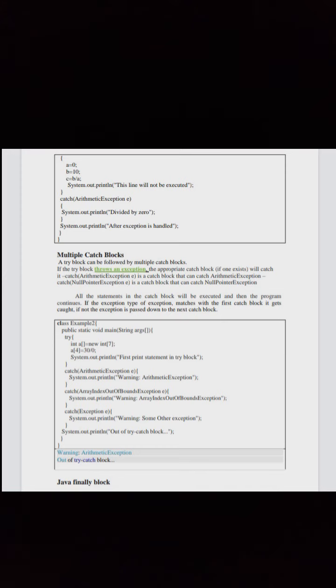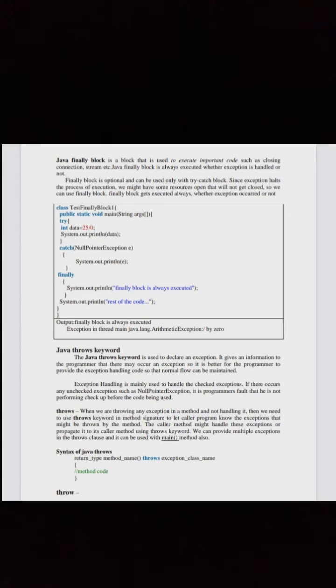Now let us see Java finally block. Java finally block is a block that is used to execute important code such as closing connection, stream, etc. Java finally block is always executed whether exception is handled or not. Finally block is optional and can be used only with try catch block.